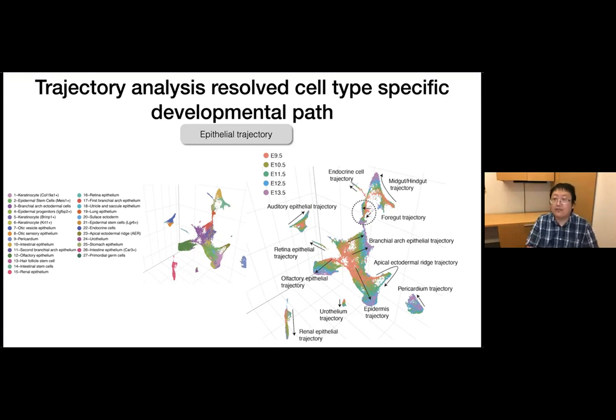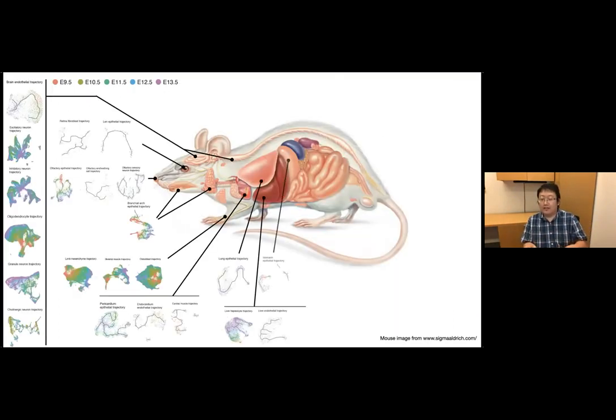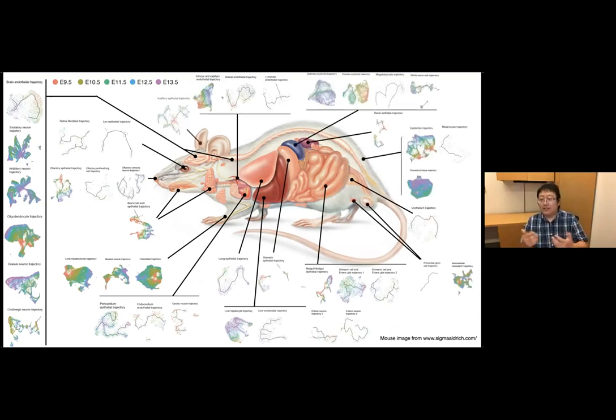Actually, we tried a similar strategy on all the other 9 major trajectories. And in total, we can identify 56 cell state transition trajectories that form all major systems or organs in the mice. Because for each cell we know the developmental stage information, we can also use this to infer the cell state transition directions.